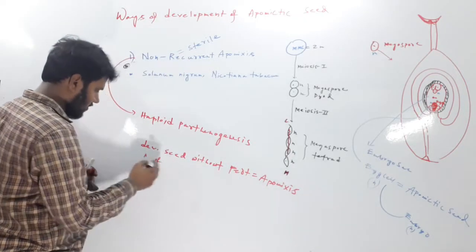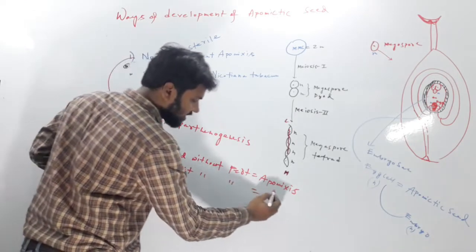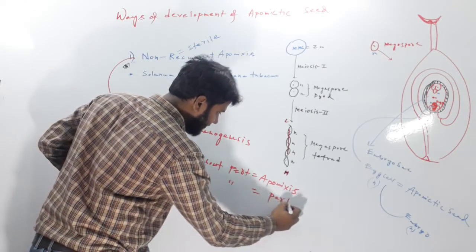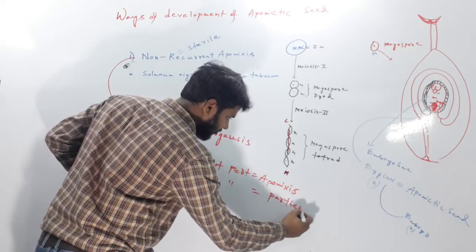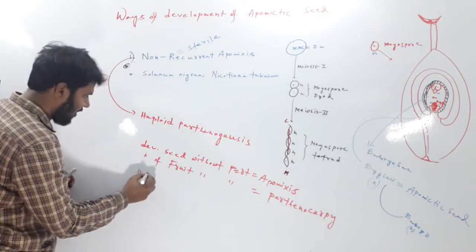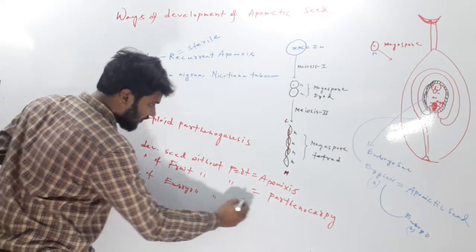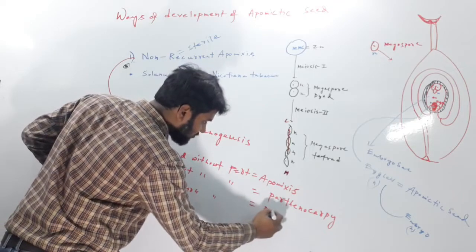Development of fruit without fertilization is called parthenocarpy. And development of embryo without fertilization is called parthenogenesis.